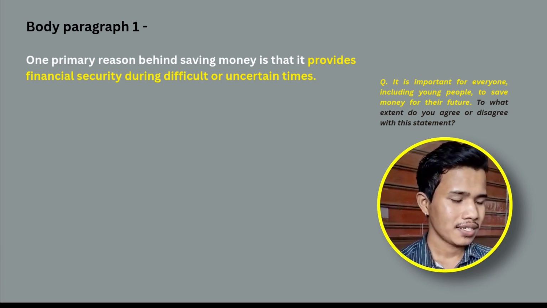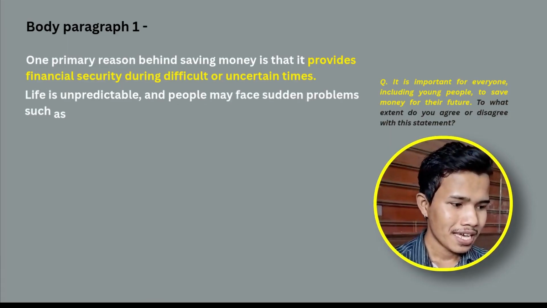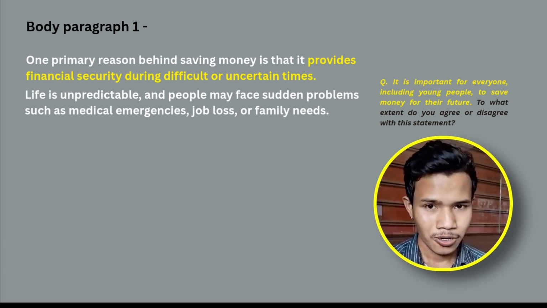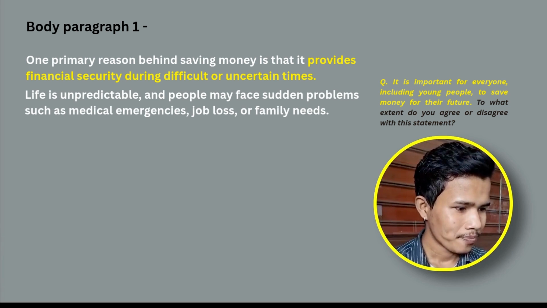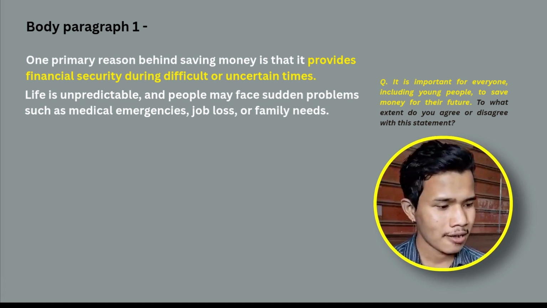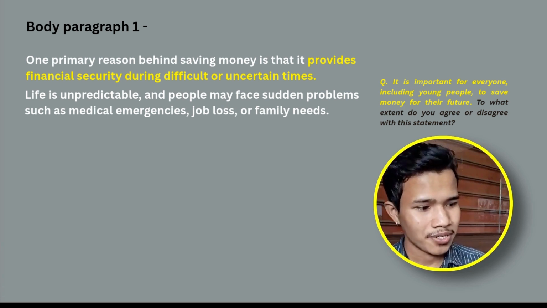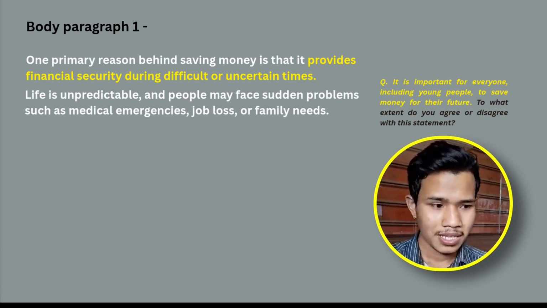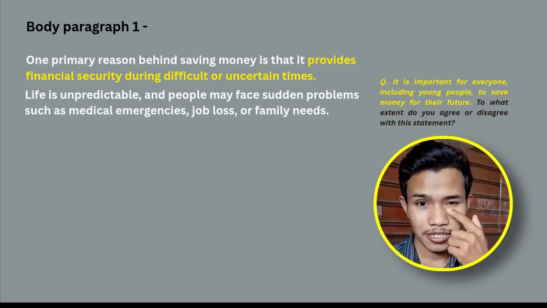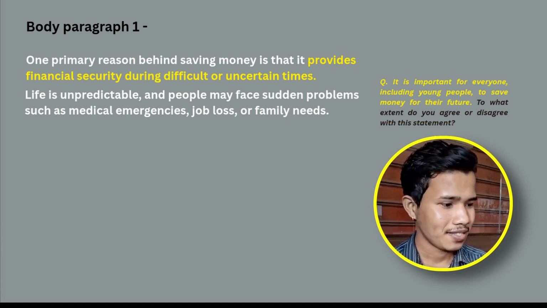So I'm going to explain what I mean by difficult or uncertain time. We'll say like, life is unpredictable and people may face sudden problems such as medical emergencies, job loss, or family needs, right? That is my first sentence that explains the main idea. So does it relate? It does. We're talking about life is unpredictable. Many people face sudden problems, emergencies, family needs. Those are all unexpected situations. We're going to continue to support our main idea again with some other sentence.